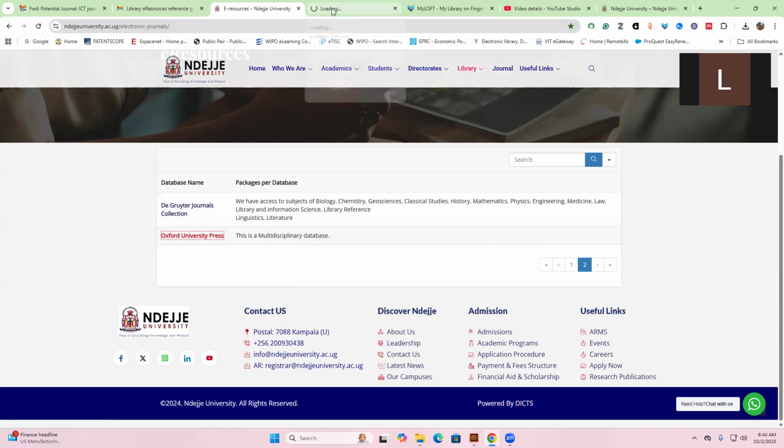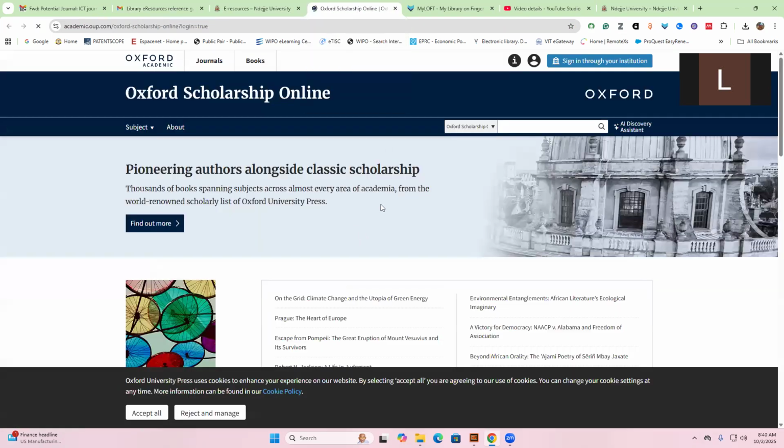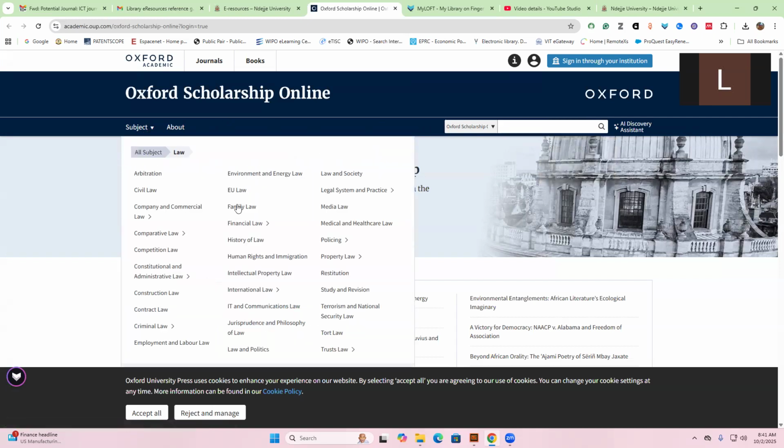On Oxford University Press, you'll be able to download both articles and books or book chapters. You'll be able to access them from here. You can go to the search and type in your request. Or, before you search, you can even go to the subjects and browse. This is what we have.